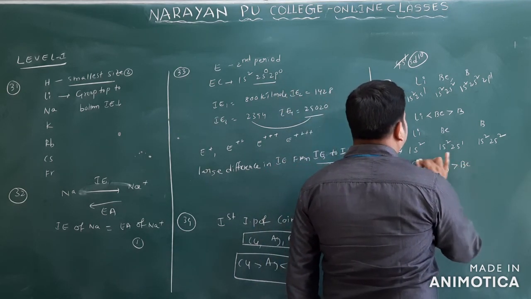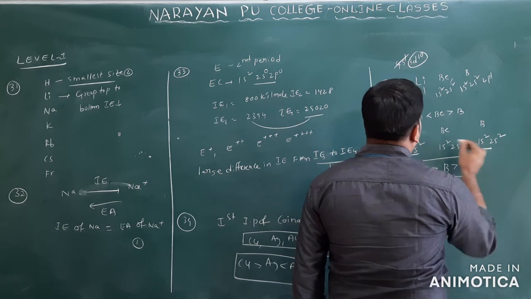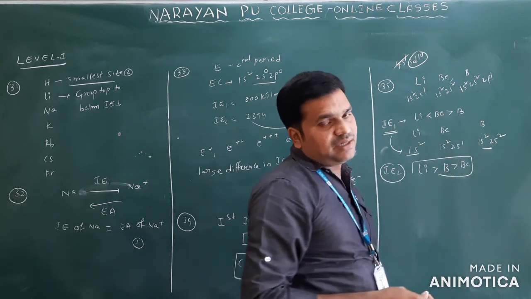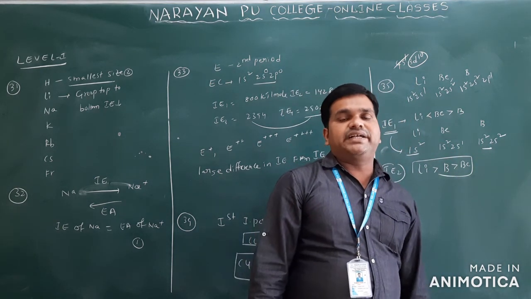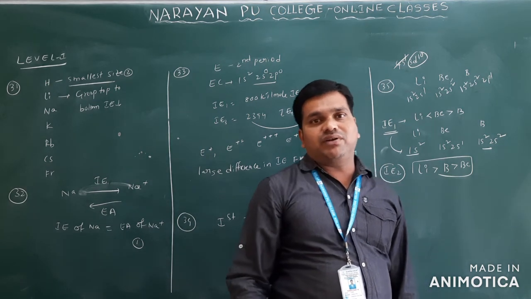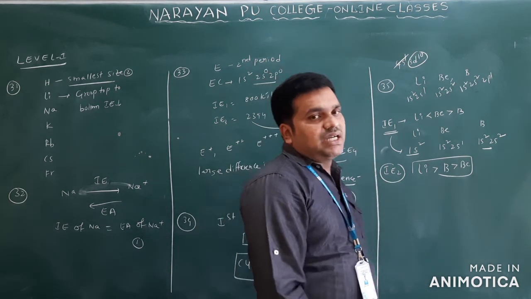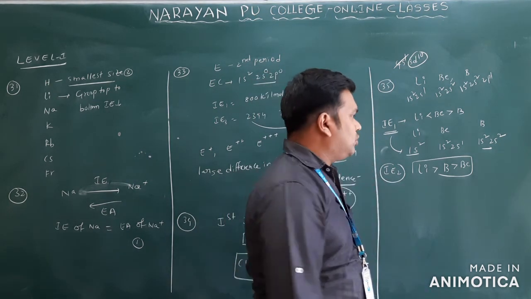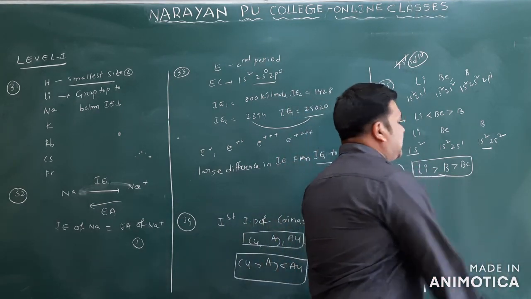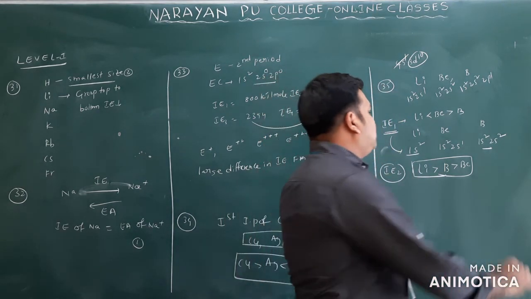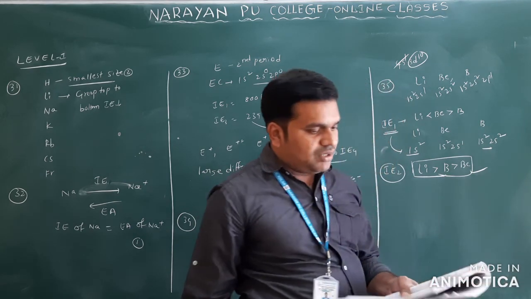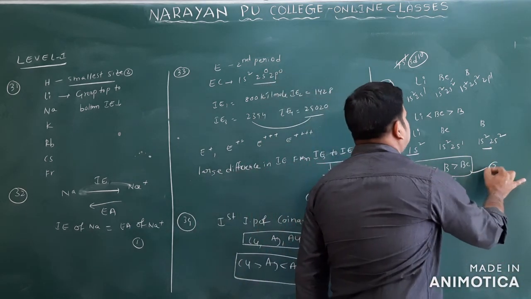Here 1s is there, 2s is there, but the first shell is very close to the nucleus. It has more penetration power. When penetration power is more, the nuclear charge felt is more, so ionization energy is more. So what is your answer? Lithium greater than boron greater than beryllium. You will see it is there in option 4.